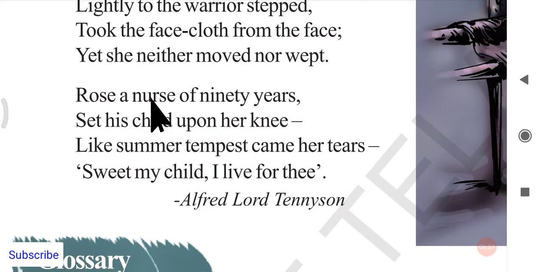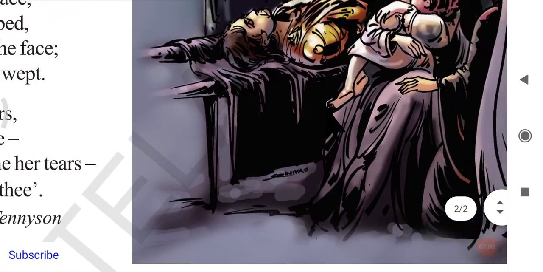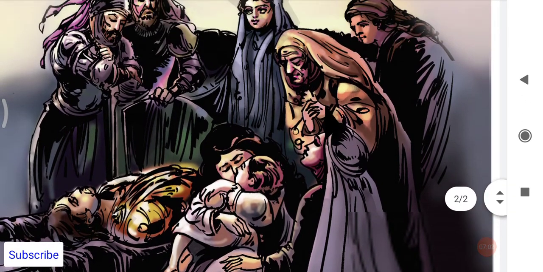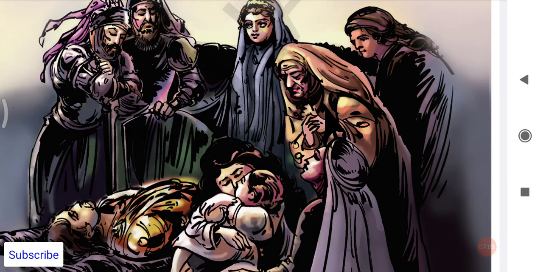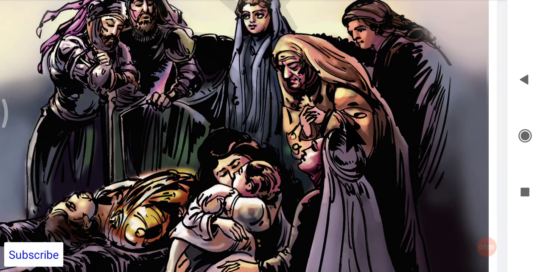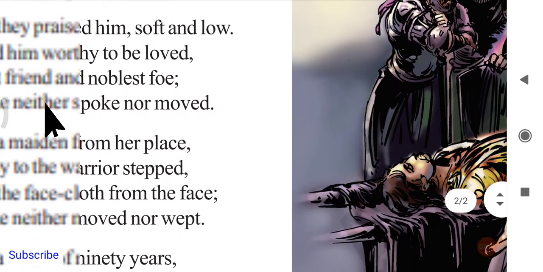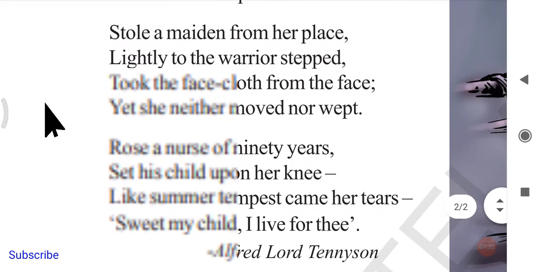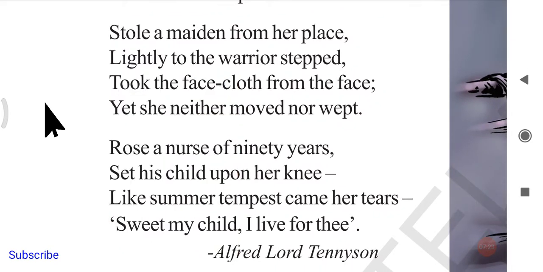Next, "Rose, a nurse of 90 years." Here, nurse does not mean the nurse who works in the hospital. In those days, nurses were the people who usually took care of little kids, just like the baby care centers that we have. The women in those baby care centers are called nurses. So in the olden days, every home had some aged women, not young women, who usually took care of the little children. Because they know how to take care of children, they are called nurses.